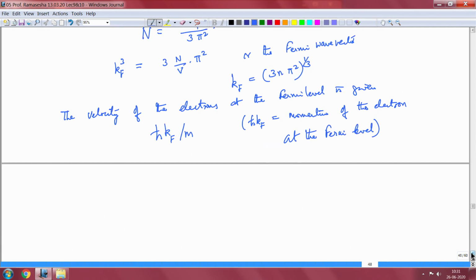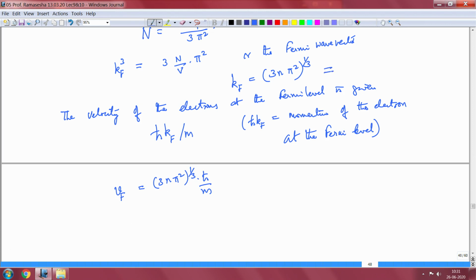So Vf is equal to (3N pi squared) to the power 1/3 into h cross by m.